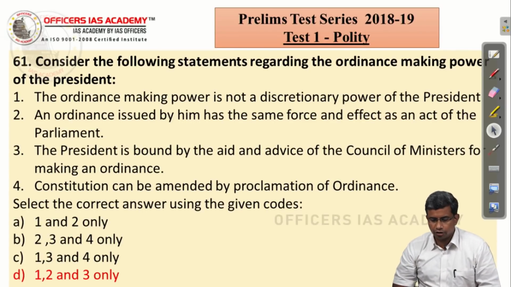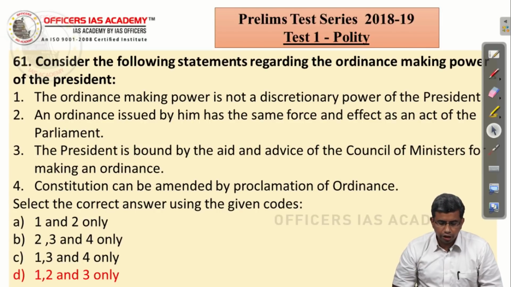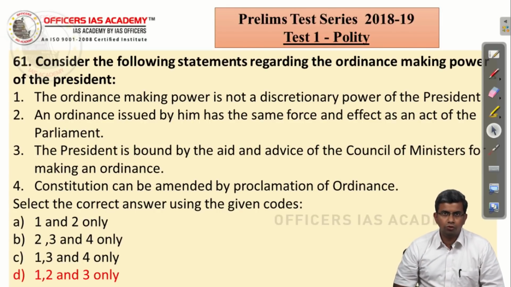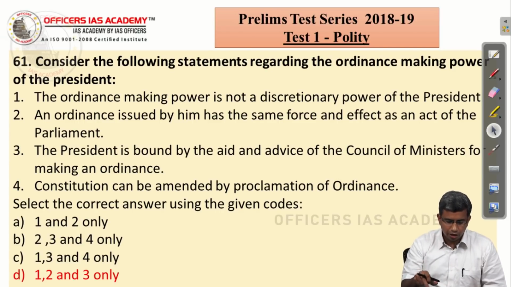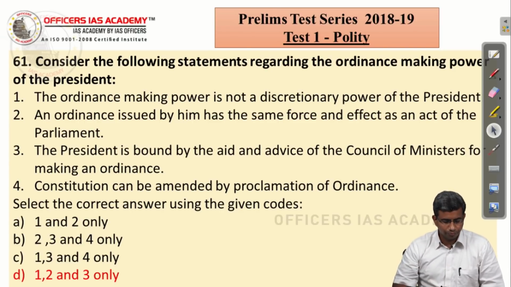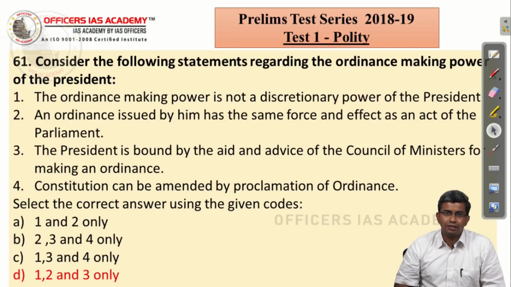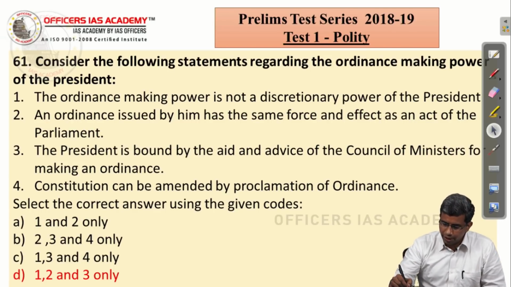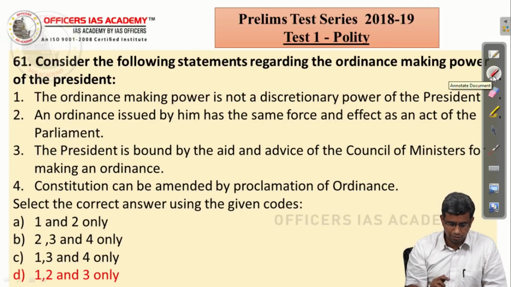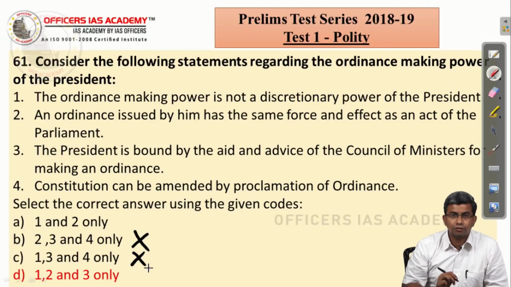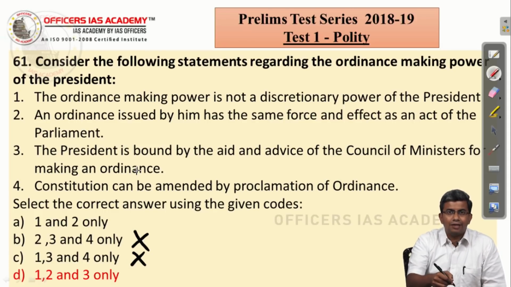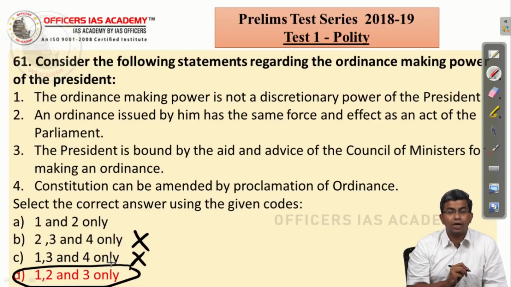Consider the following statements regarding the ordinance making power of the President. The ordinance making power is not a discretionary power. That is true. He acts based on the advice of the Council of Ministers. That is also true. The Constitution can be amended by proclamation of an ordinance. You know that an ordinance cannot amend the Constitution. The moment you know that statement 4 is wrong, you have eliminated two choices. And statements 1 and 3 are interrelated. You know the first statement is right because it is not a discretionary power, and it is based on the advice of the Council of Ministers that the President promulgates an ordinance. So, you arrive at the right answer, which is 1, 2 and 3.